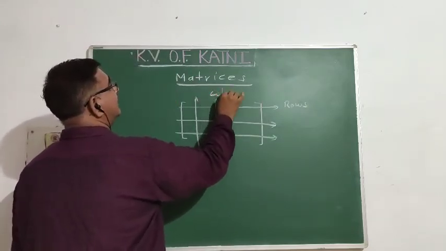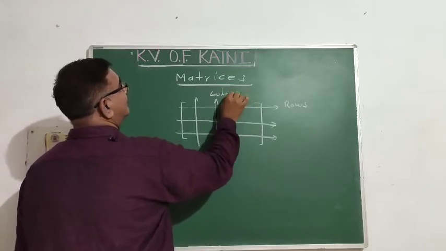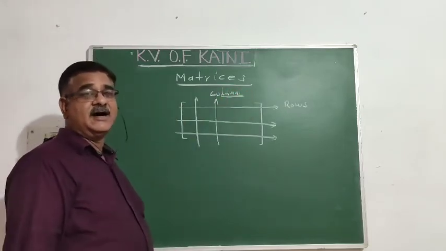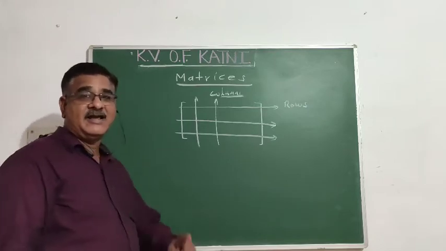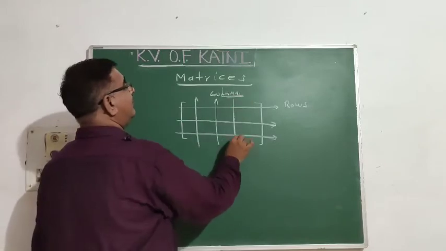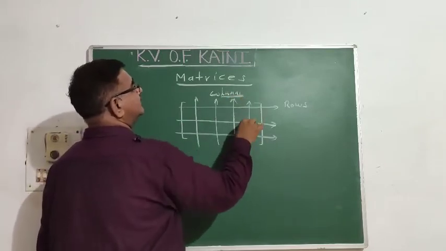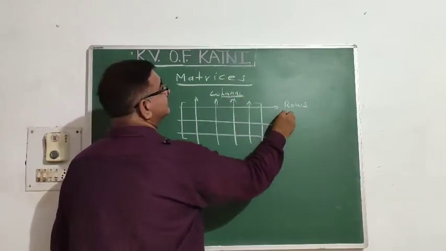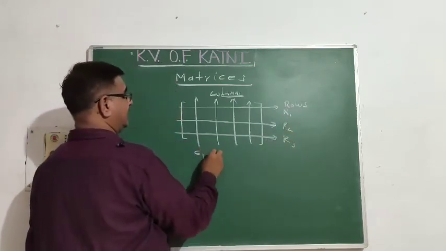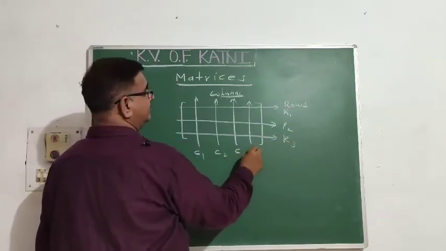जो भी एलिमेंट्स आपको दिए हुए हैं उनको आपको रोज और कॉलम्स में अरेंज करना है. This is called a matrix. A matrix is nothing but the arrangement of elements in the form of rows and columns. वर्टिकल लाइंस क्या होंगी? कॉलम्स होंगी. This is row 1, this is row 2, this is row 3, this is C1, C2, C3, C4 and so on.